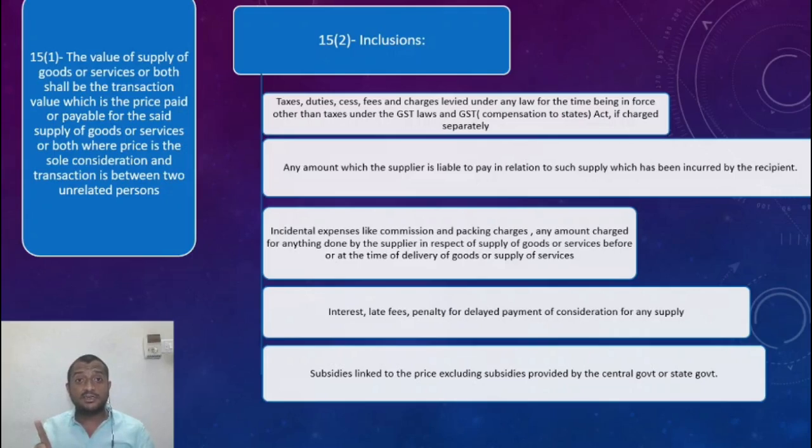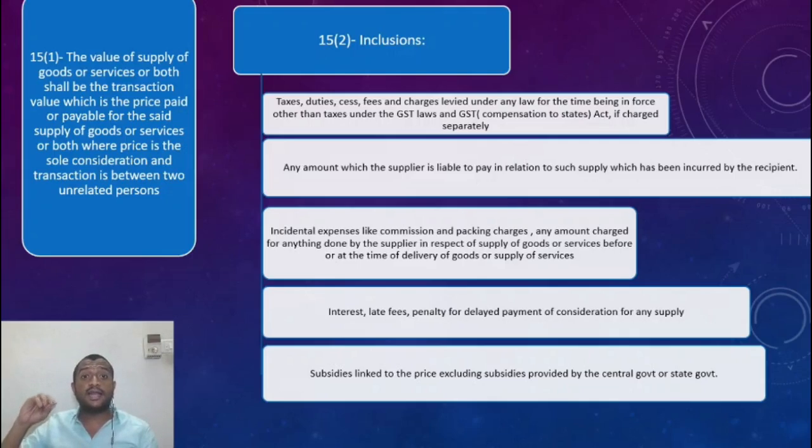So this normally one would think is in the nature of a financial transaction because it is for late payment, but no, as per GST law 15 subsection 2, this late charge, interest, penalty, by whatever name you call it, for delayed payment of consideration. So the nature of the transaction should be interest, late fees, or penalty for delayed payment of the consideration only.